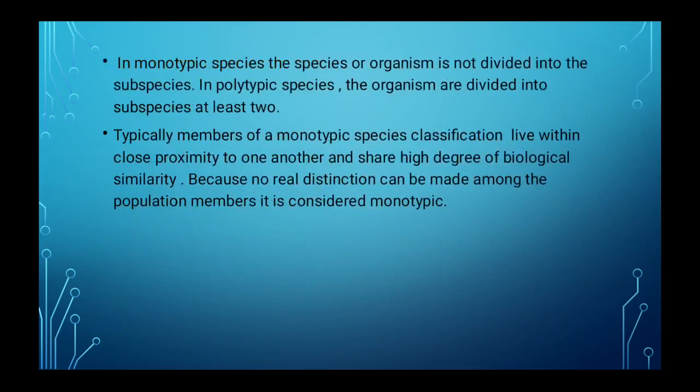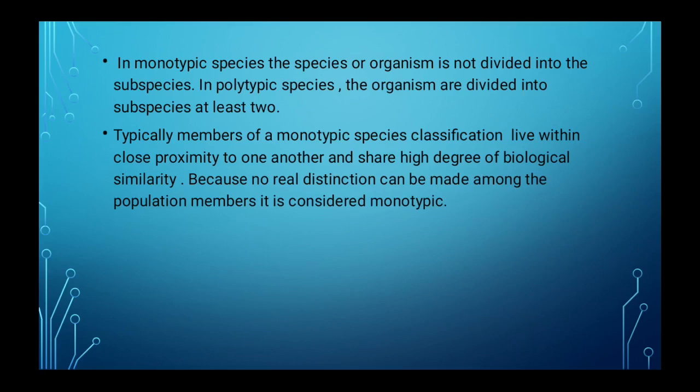In a monotypic species, the organism is not divided into subspecies. In a polytypic species, the organisms are divided into at least two subspecies. Here the difference between monotypic and polytypic species is mentioned.